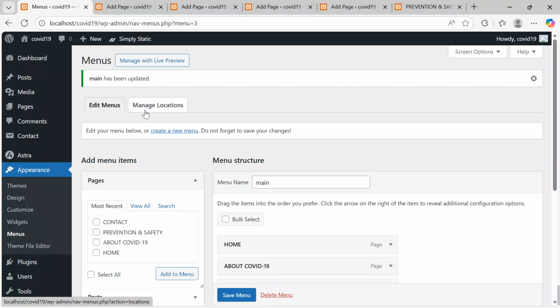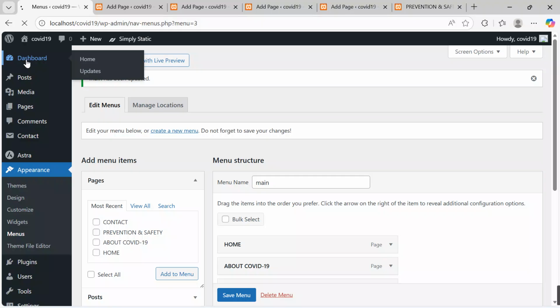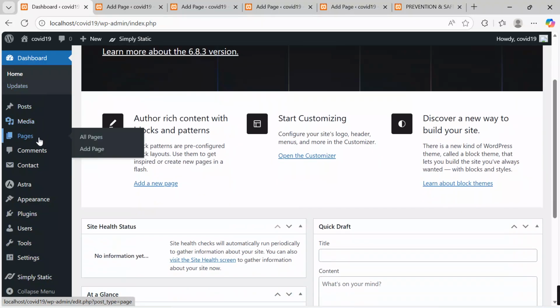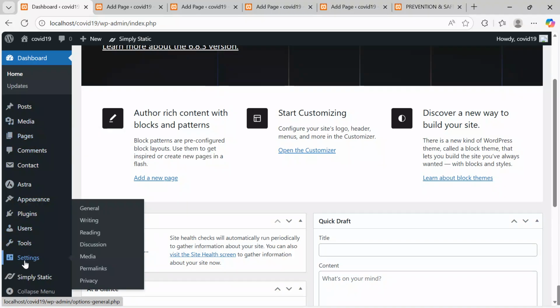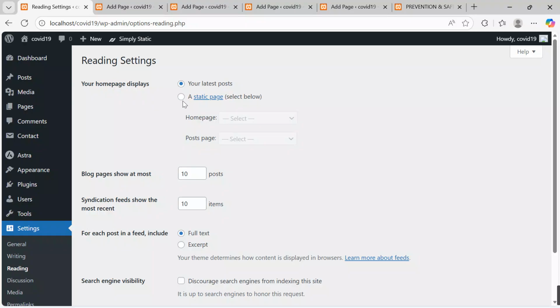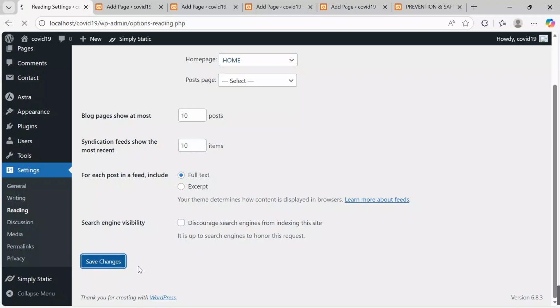One is to have the home page composed to be the static page. Come back to your dashboards to see that everything is well refreshed. Then go to settings. When you click settings, hover your cursor and go to the button that says reading. When you activate reading, come to your home page display and say a static page should be there. Home page, I want to take the home page to be my static page. Scroll down and save changes.